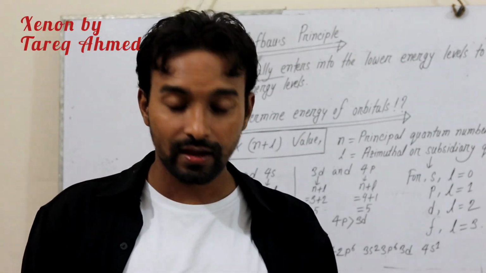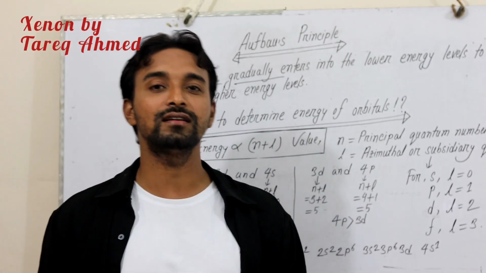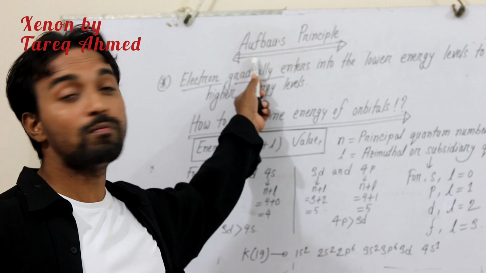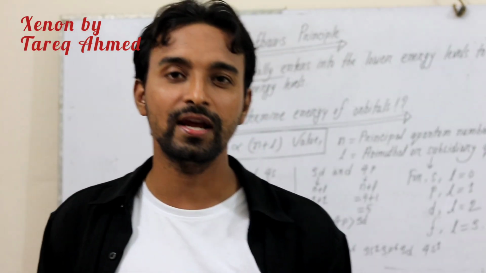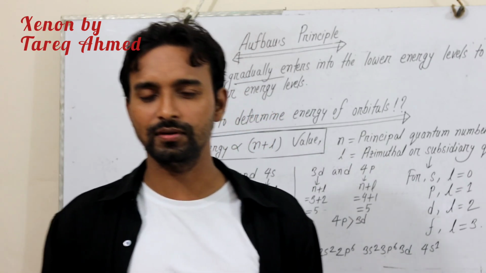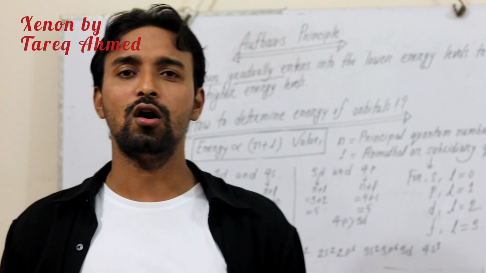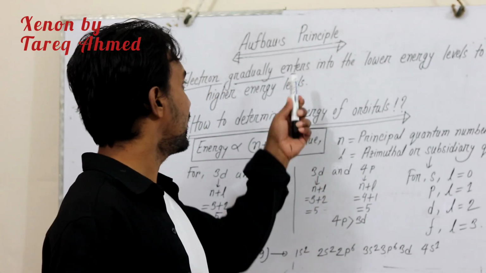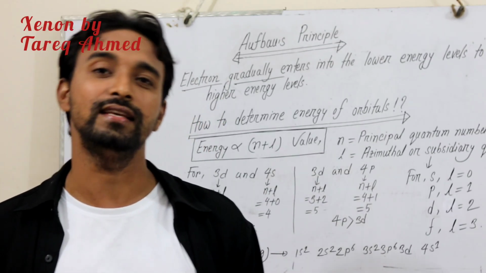I can compare this behavior of electrons to lazy people. For example, lazy people, or any type of people, always want to stay in their comfort zone, and electrons also want to stay in their comfort zone.